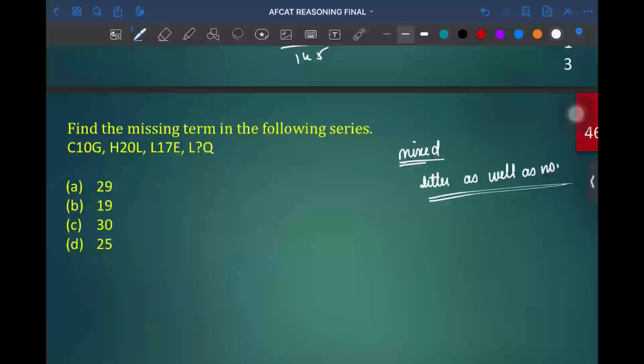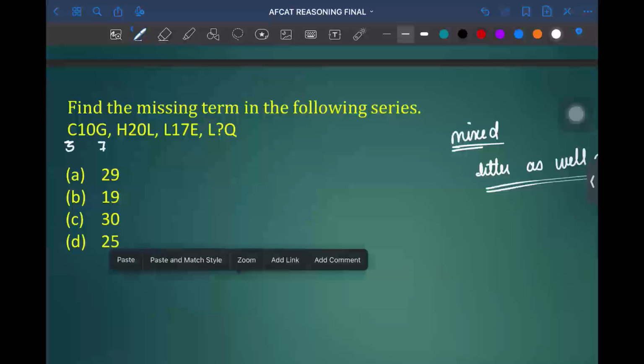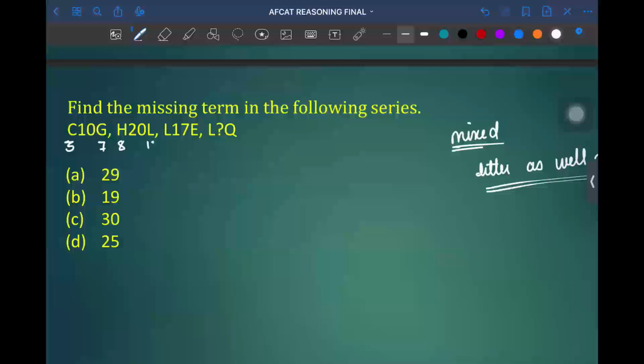So when you are not able to find any relationship in the following series, you just need to write the position of each letter. C is coded as 3, G is coded as 7, H is coded as 8, L is coded as 12, and again L is coded as 12, E is coded as 5, L is coded as 12, Q is coded as 17. So just by looking into this, can you find any relationship so that you can find the question mark value at the last position?